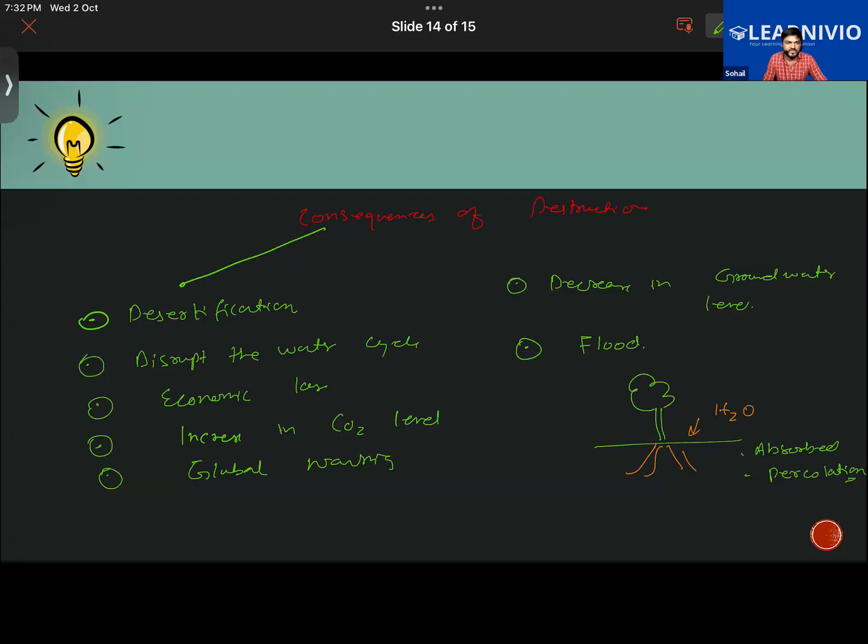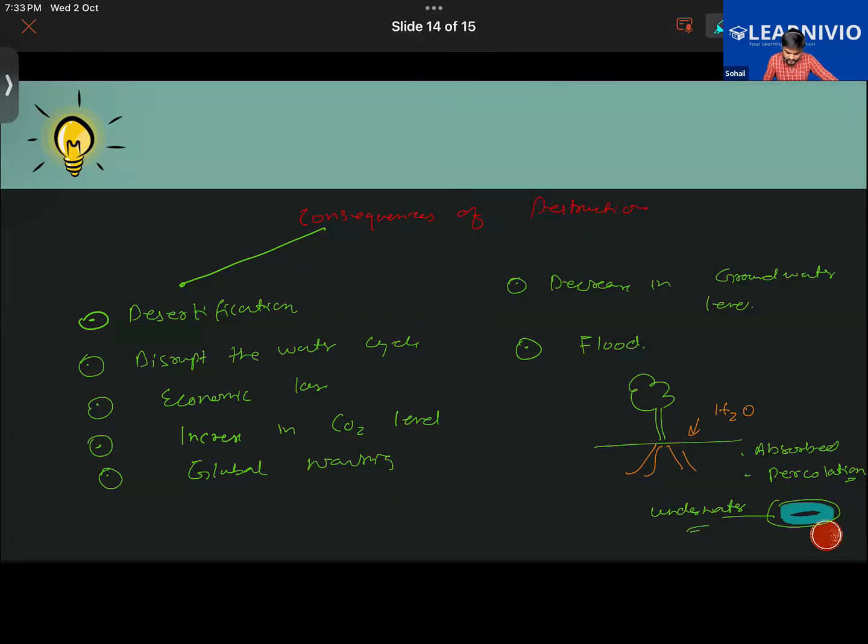That's what percolation is. So if there are plants in the land, the percolation of the water will be more. If the percolation is more, there will be more water in the underground now.